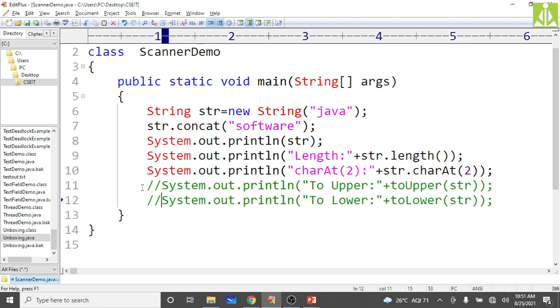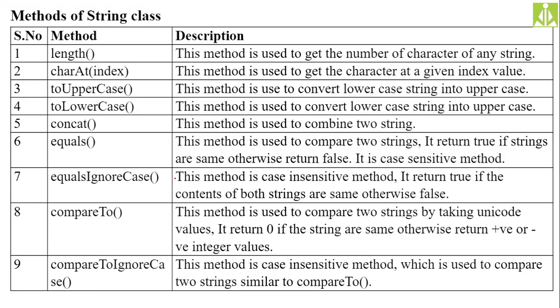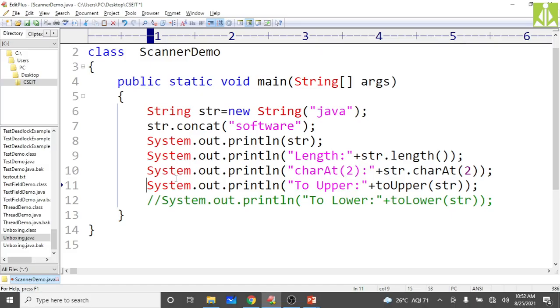Control C. Okay, here the method name, I'm thinking I'm not using the proper one. Yeah, 2 uppercase it is, so that's the problem. We have not used the proper method name. Str dot to uppercase.